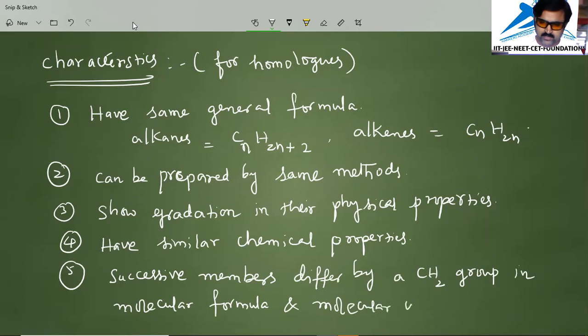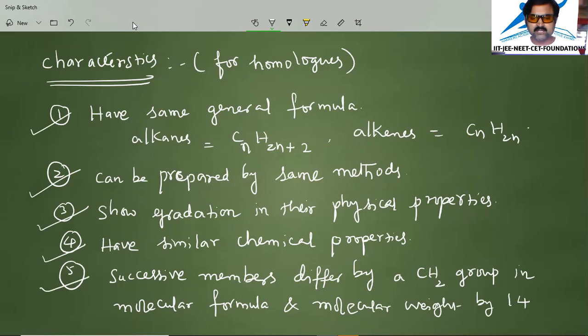Here the molecular weight difference is 14. Why? Because one carbon is 12, and two hydrogens are there in this group, so 14 is the difference in the molecular weights. Let us see. First, they have the same general formula. They can be prepared by the same methods, and they show gradation in their physical properties. They have similar chemical properties, and their successive members differ by a CH2 group in molecular formula and by 14 in molecular weight. Okay, so this you have to understand before studying the organic compounds.